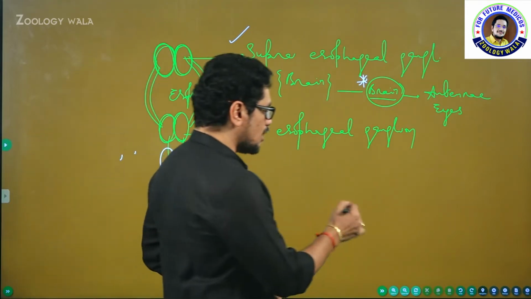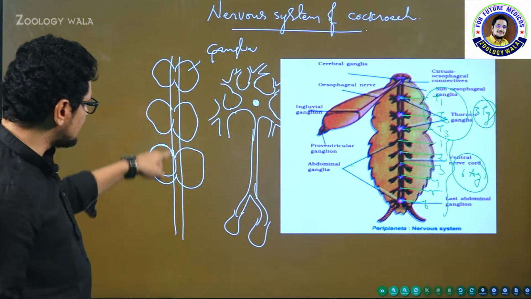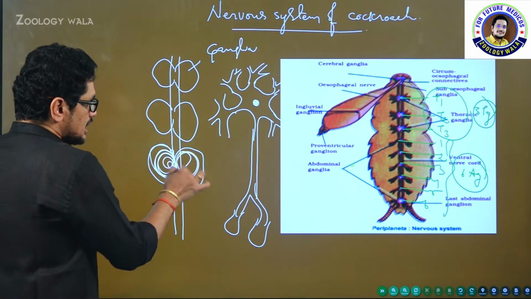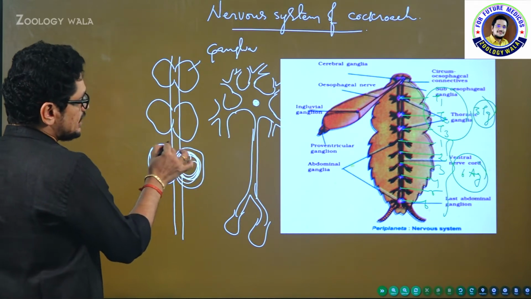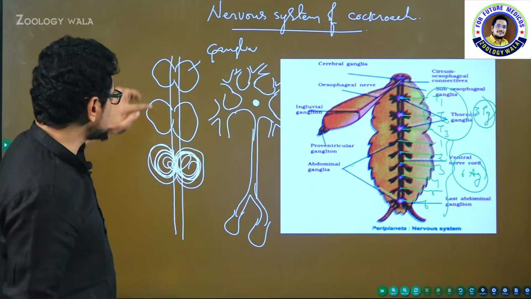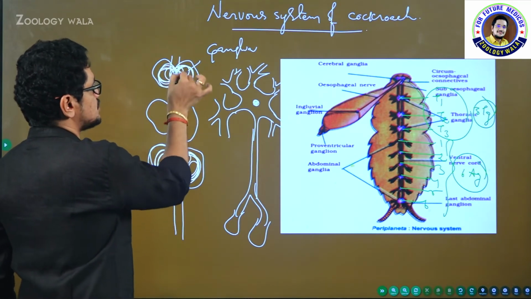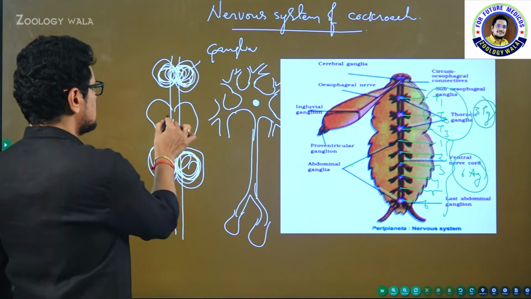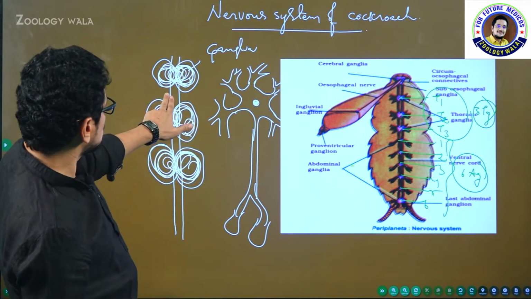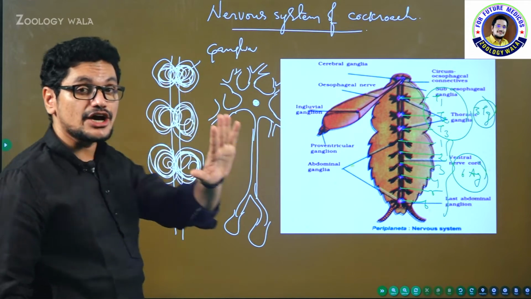Actually, if you observe the double ventral nerve cord, let me take the previous slide. In fact, double ventral nerve cord remains separated at the place where the ganglia are not seen. See here, here ganglia are present, so it appears the 2 nerve cords are fused. These 2 nerve cords remain separated where the ganglia are not seen.